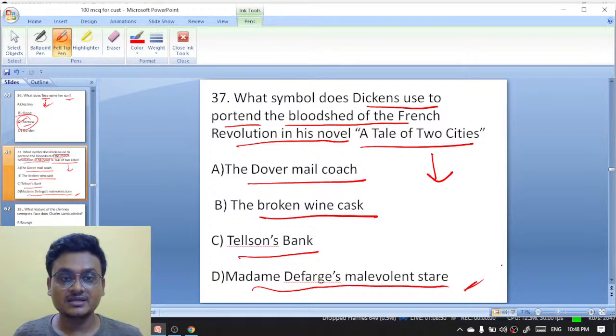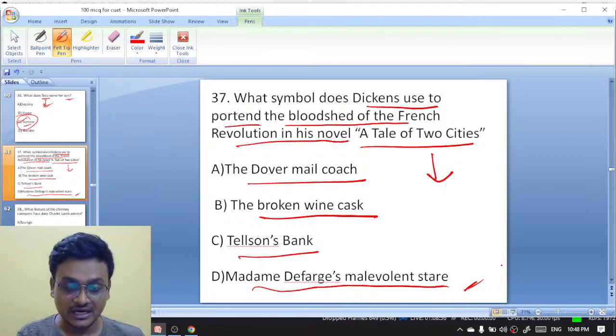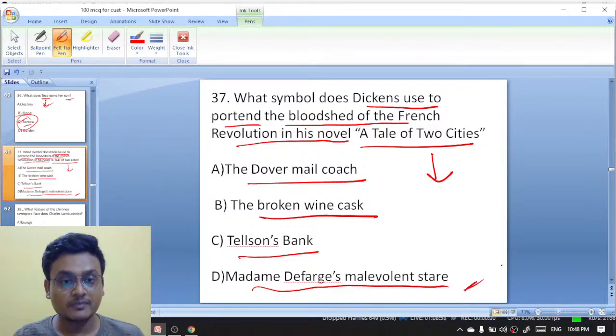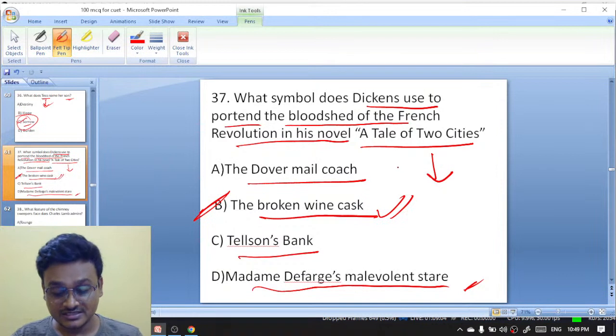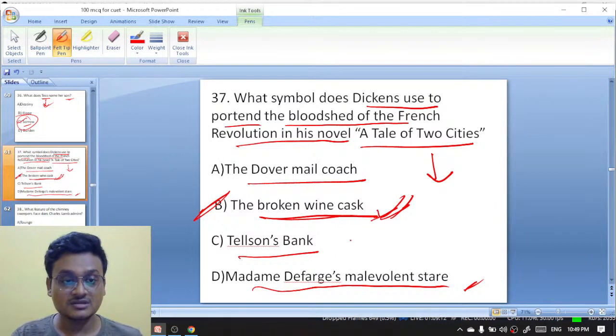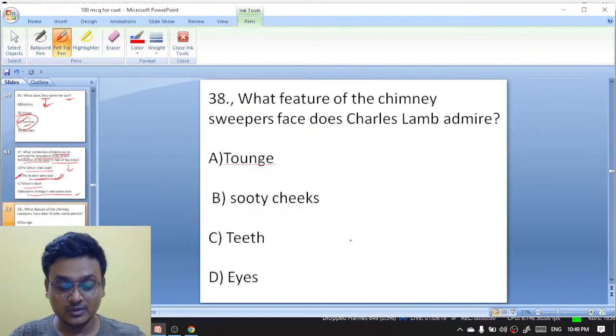What symbol does Dickens use to portend the bloodshed of the French Revolution in his novel? Let me tell you the answer here. I know this is a tough question. It is actually the broken wine cask. Take a screenshot or you can write it down. Excellent. It is the broken wine cask. B is the right answer. Okay, you can take a screenshot.